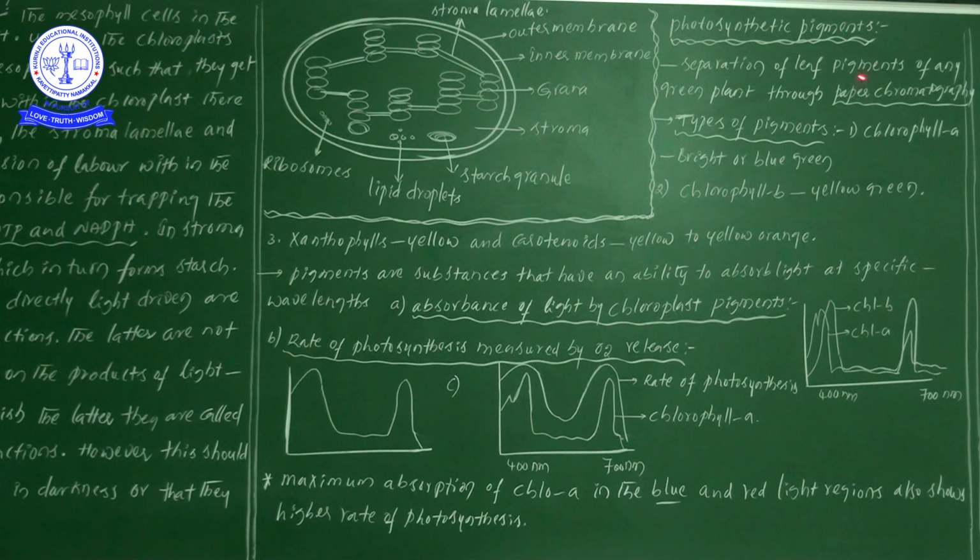If you would like to do the separation of pigments, what process do we have to take the help of? The paper chromatography process we need to use, to know the pigments which are present in the leaf. Now, regarding the types of pigments, there are different types of pigments which can be observed in various types of leaves.